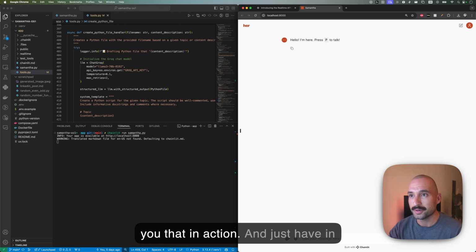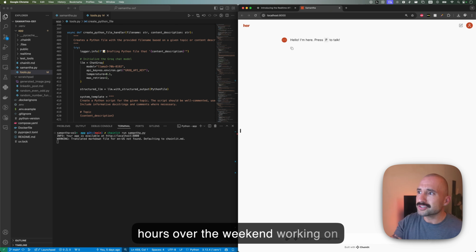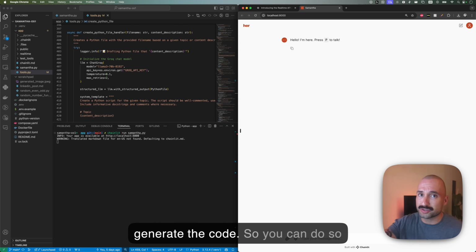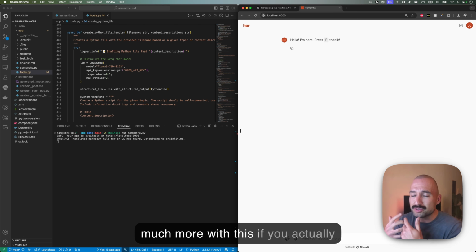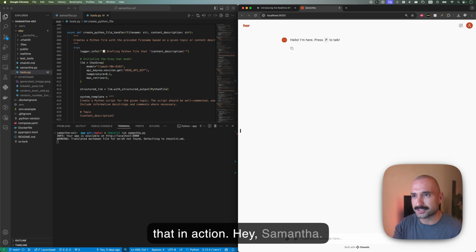So let me just show you that in action, right? And just keep in mind that I just spent a couple of hours over the weekend working on this. I'm using a free model to generate the code. So you can do so much more with this, if you actually work on it. So let me just show you that in action.